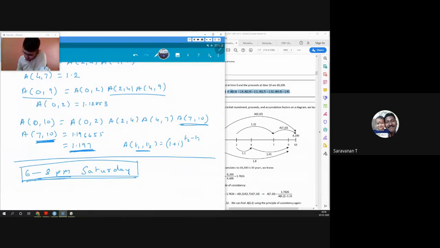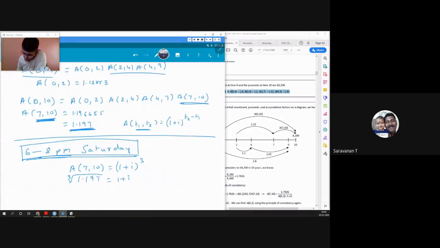So my accumulation factor from 7 to 10 will just be 1 plus i raised to 3. So the cube root of 1.197 will be equal to 1 plus i. Now the other way of writing this is 1.197 raised to 1 by 3.